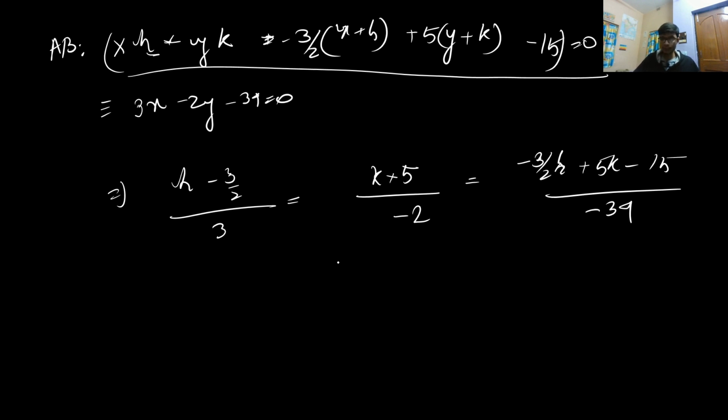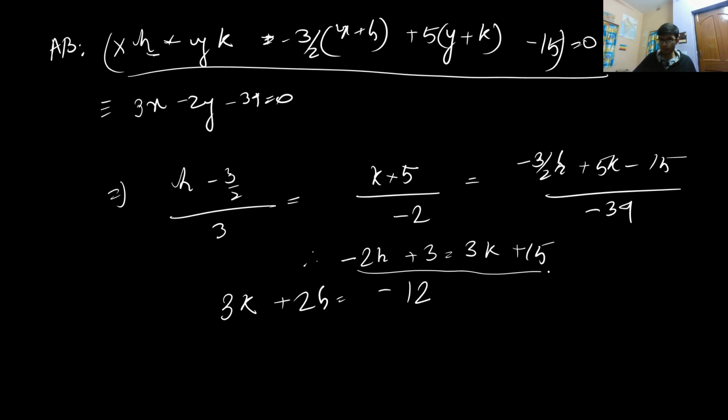On solving, this will be equal to 3k plus 2h equal to minus 12. You are doing this by the comparison method. So this is minus of 2h plus 3 equal to 3k plus 15.